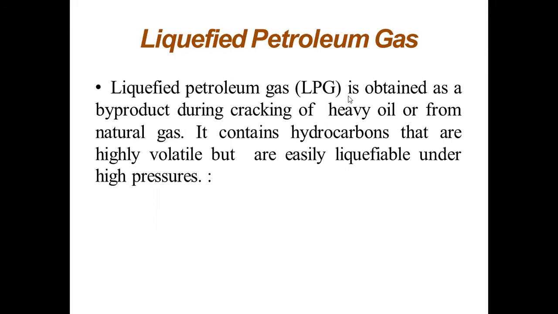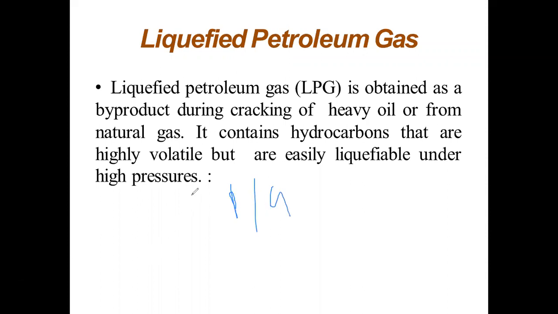And liquefied petroleum gas is obtained as a byproduct during cracking of heavy oil or from the natural gas. So you know about the cracking process. What is the use of cracking? Cracking is used to synthesize synthetic petrol or gasoline.